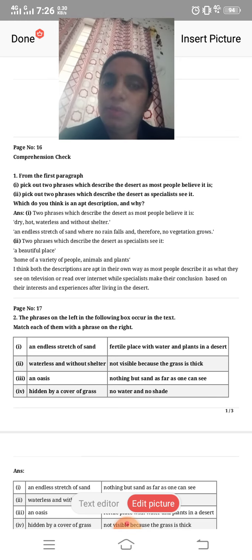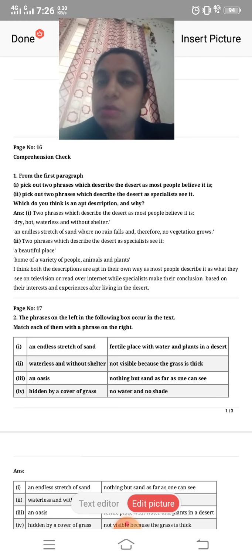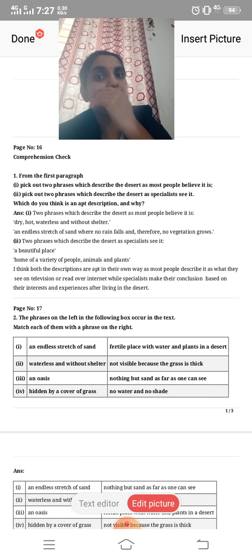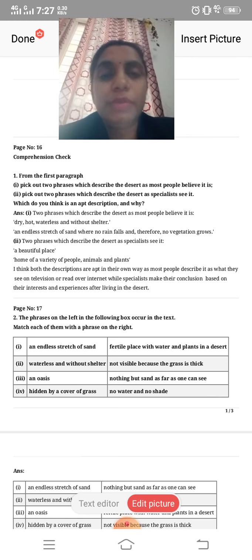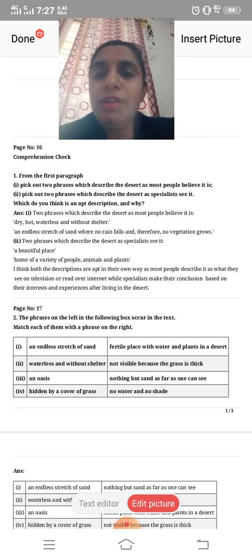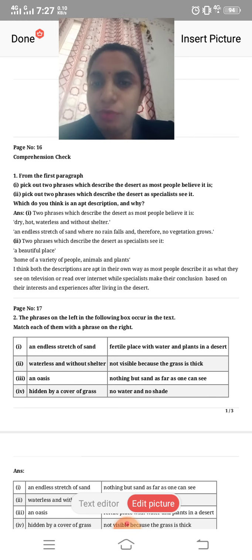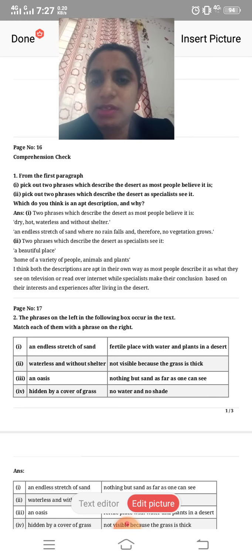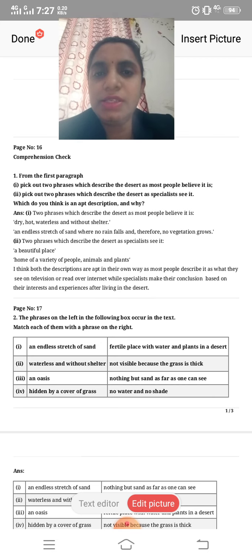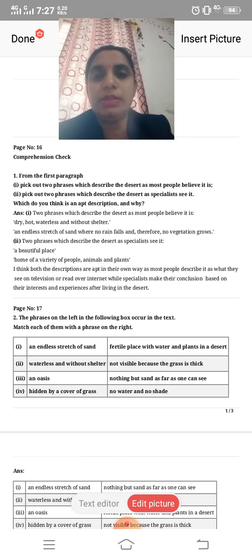Okay, so this is the one side. The other people, the specialists who are fond of deserts, the scientists, feel this place is a beautiful place, home to a variety of people, animals and plants. And now we have these two opinions, and they ask which one you think is the good one.